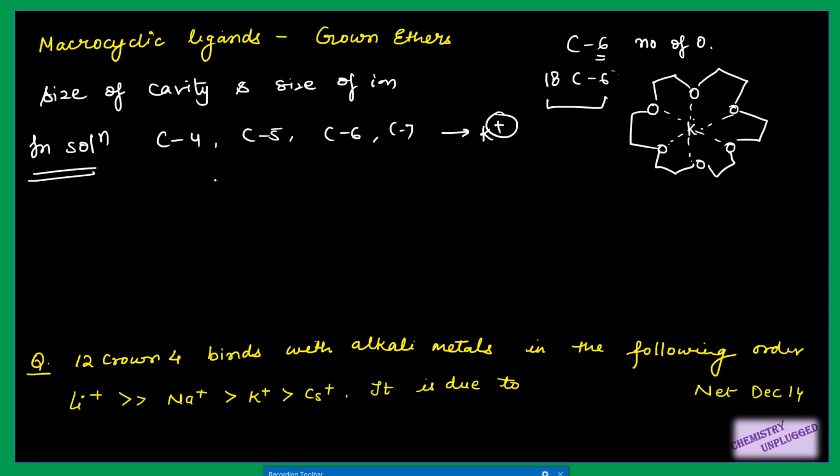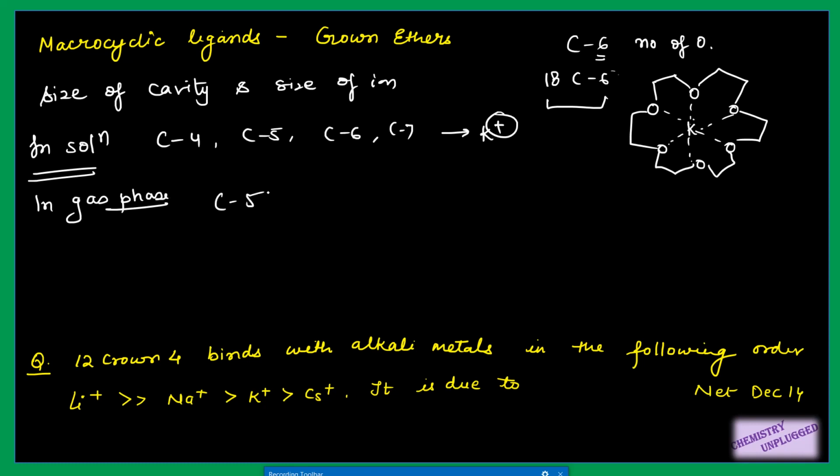So if they are asking you that for these particular types of crown ethers, which alkali metal will have the highest binding efficiency, then in solution phase it will be potassium, right? But if they are talking about gas phase, it depends upon the type of crown ether we are using.